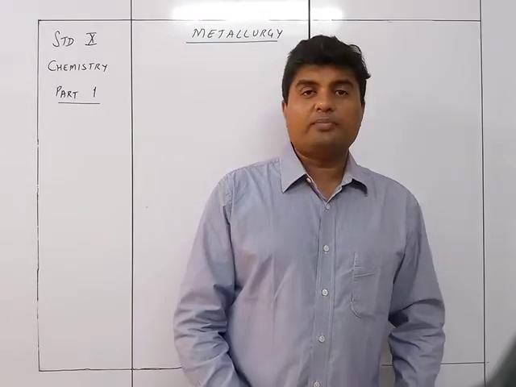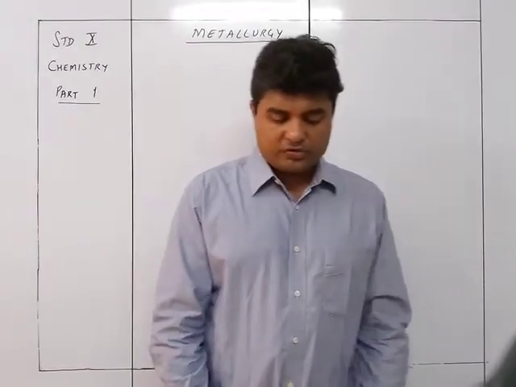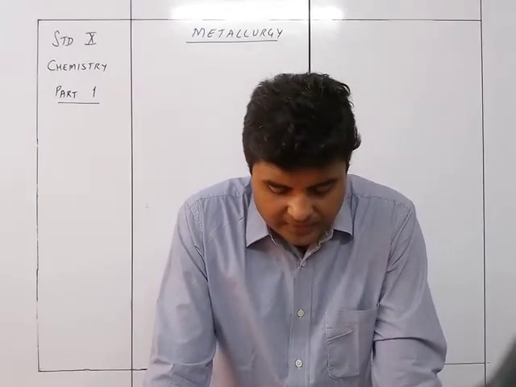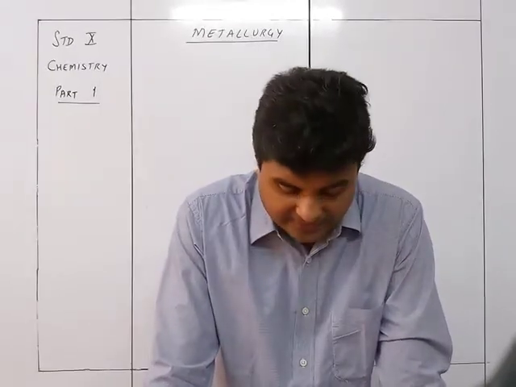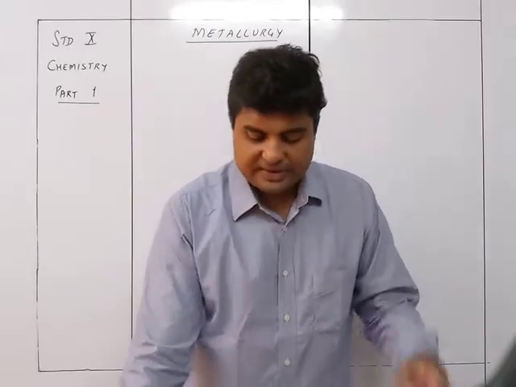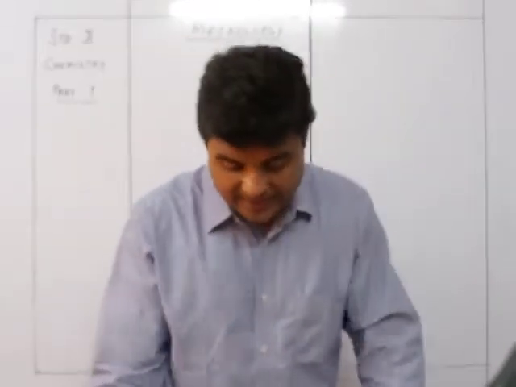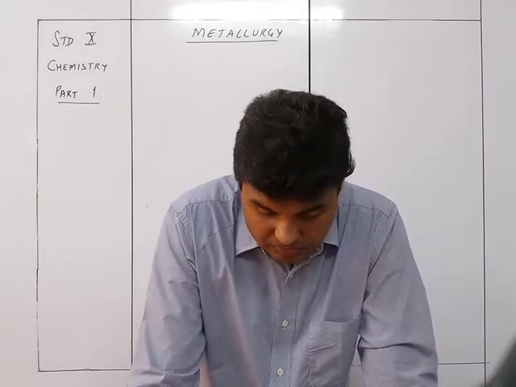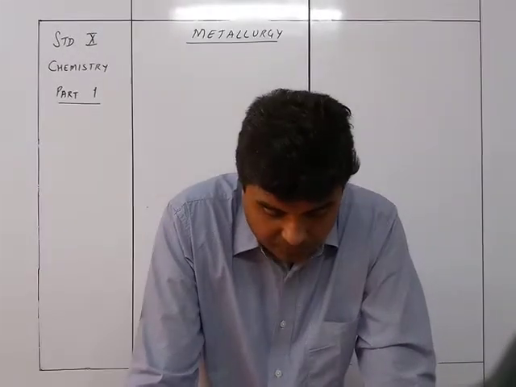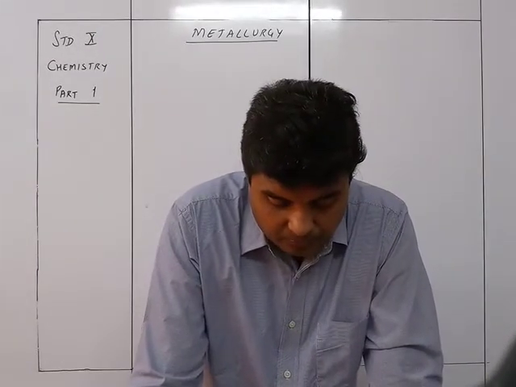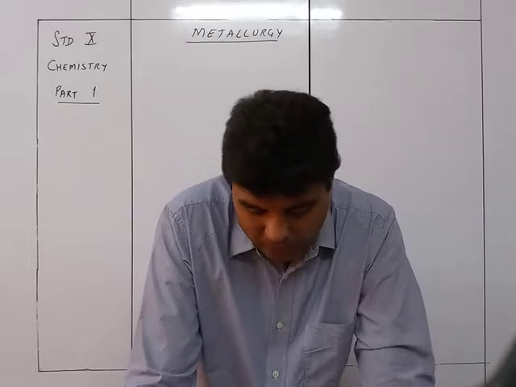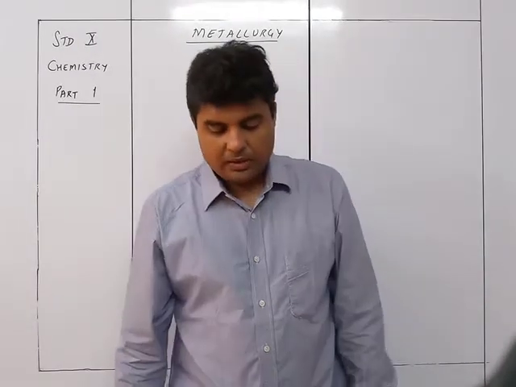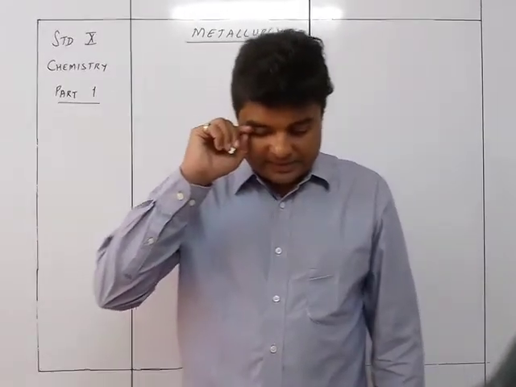The next is from 3 to 12, that is 1B to 7B or 8, that is transition elements, heavy metals, and inner transition elements, that is lanthanides and actinides. So that is from scandium to zinc, and it should be Y, yttrium to cadmium. You don't need to learn this, so it doesn't matter. So these are the heavy metals and the inner transition elements, lanthanides and actinides.